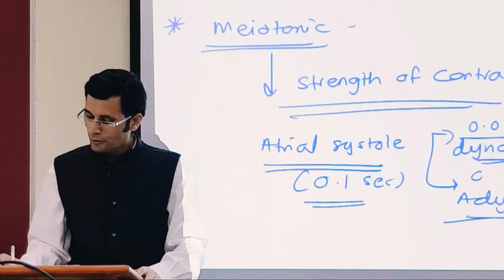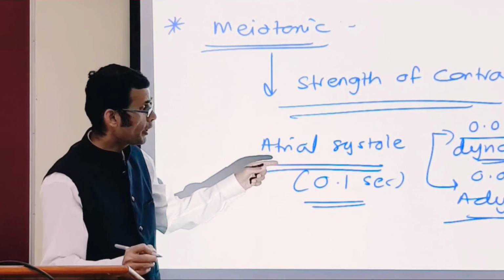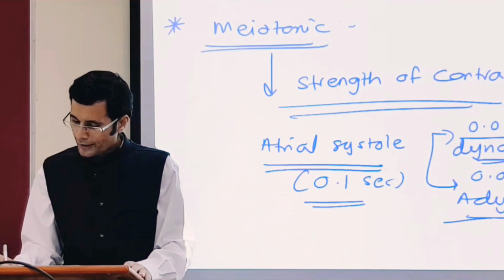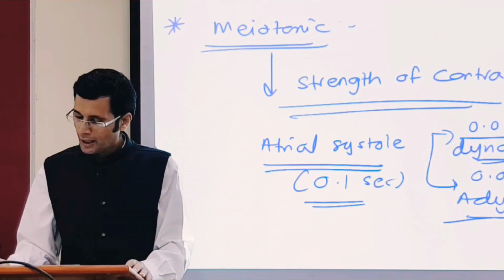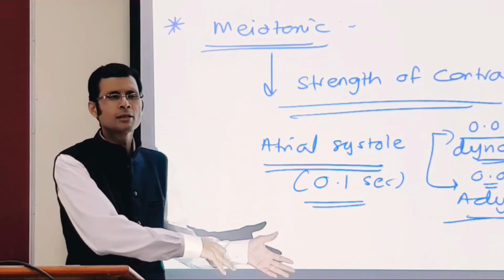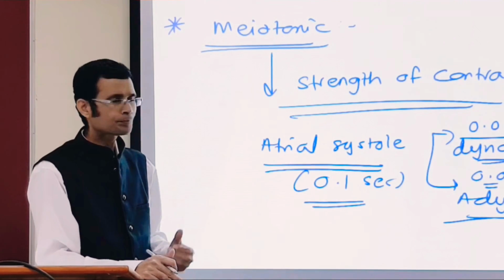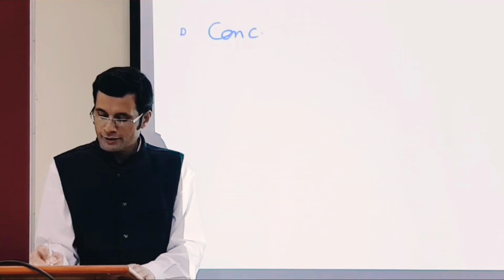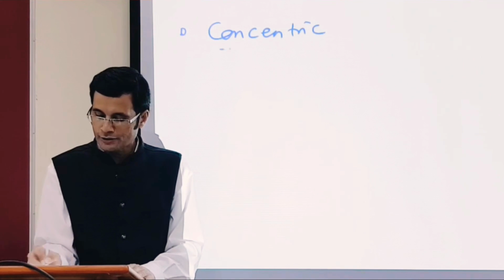Remember, I am talking about that 0.1 second only, the atrial systole length. So the later half is called adynamic atrial systole. Contraction became weak and fewer fibers are contracting. Contraction strength went on decreasing. That's myotonic contraction. A few more contraction types: concentric versus eccentric contractions.